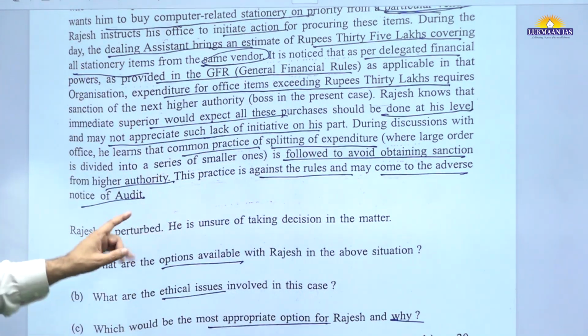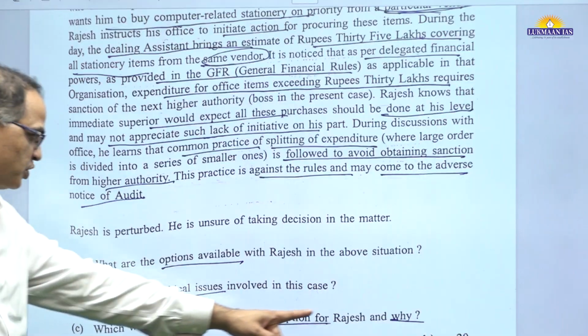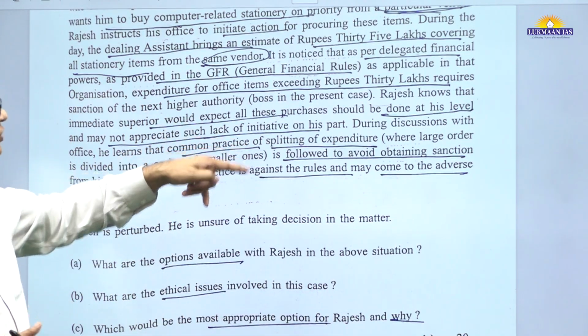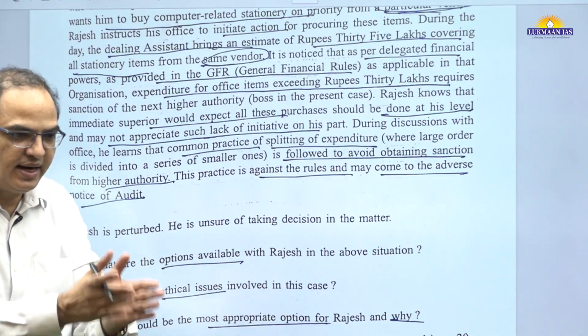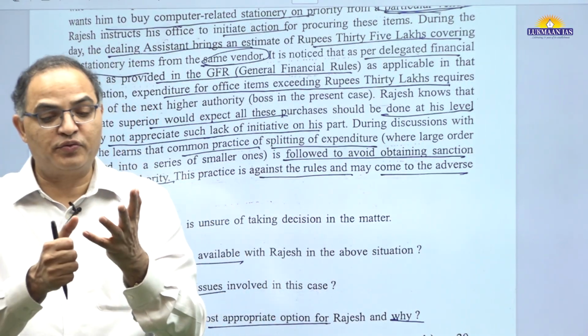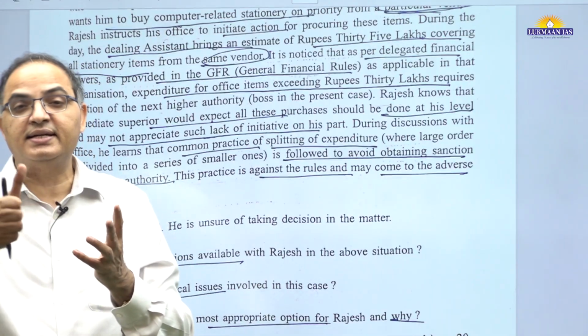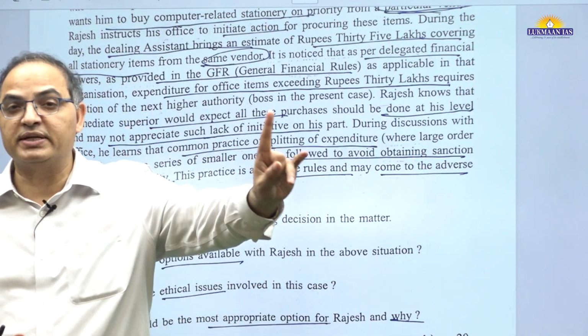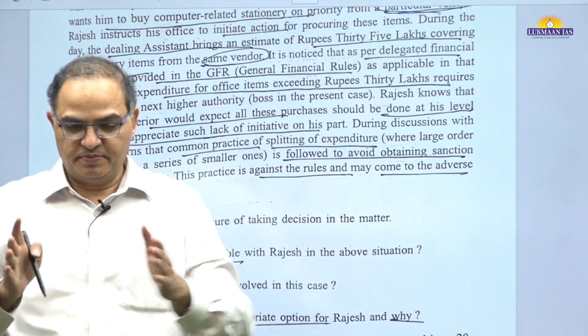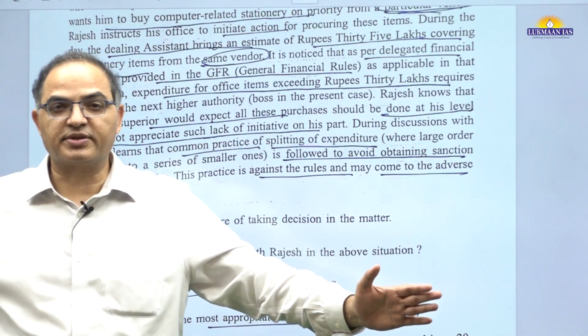So there you should know that you have to write about the most appropriate option: he should ask his assistant to return the money rather than divide it into small patches, because it is a lack of financial propriety, integrity, wisdom and probity. There will be a breach of these things, you can say. Public office is public trust.